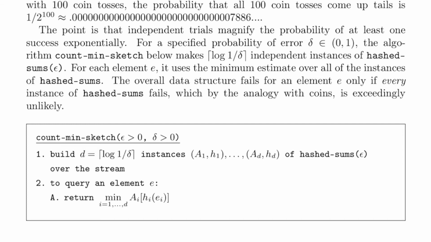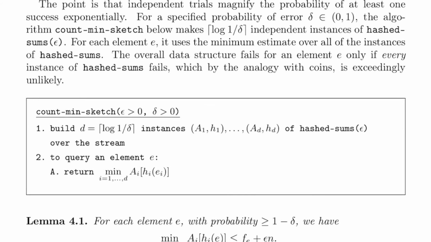For a specified probability of error delta between 0 and 1, the algorithm Count-Min Sketch below makes log 1 over delta independent instances of hash sums with parameter epsilon. For each element E, it uses the minimum estimate over all of the instances of hash sums. The overall data structure fails for an element E only if every instance of hash sums fails, which by the analogy with coins is exceedingly unlikely.